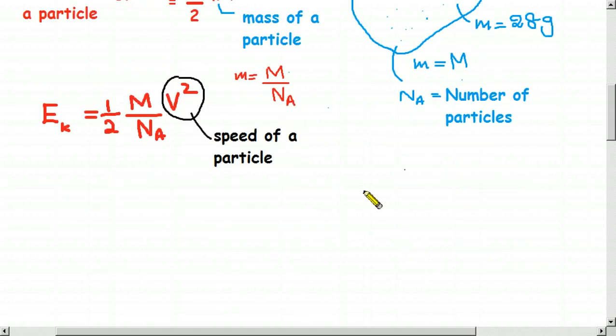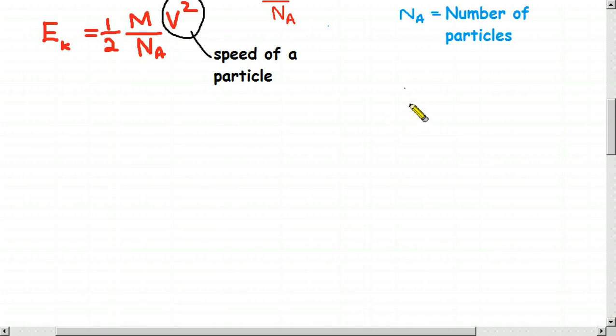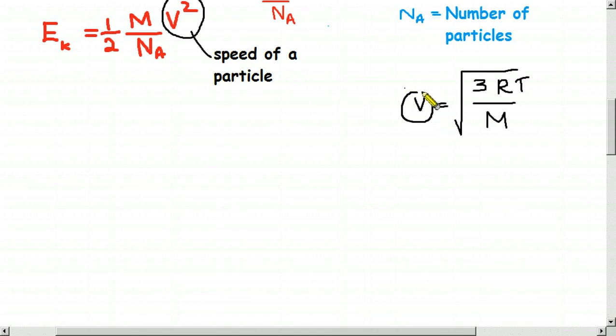So now what is the equation that gives us the speed of a particle? You must remember the speed of particle equals root of 3RT divided by capital M. So this v is the speed of a gas particle. So let us therefore write like this.